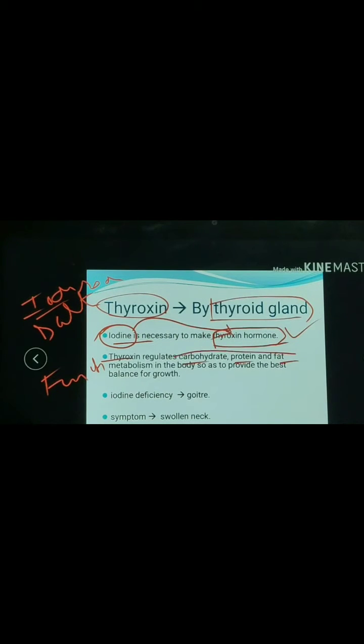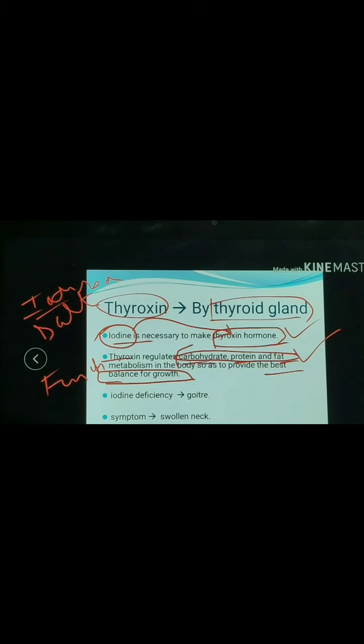What is the function of thyroxine? Thyroxine regulates carbohydrate, protein and fat metabolism in the body so as to provide the best balance for growth. This is the function of thyroxine. What is needed for the thyroxine hormone to be made? That is iodine. From where do we get iodine? That is from iodized salt.